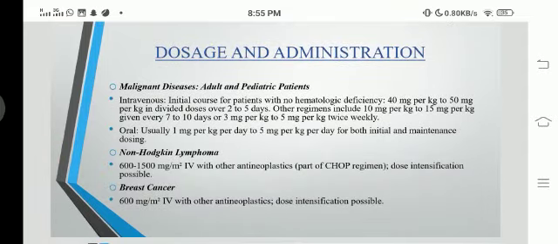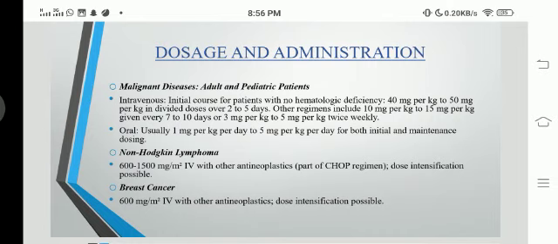Dosage and administration. We know that cancers are of two types, malignant and benign. Benign diseases are not so severe, although they are a concern as a cancer, but malignant diseases are very severe compared to benign diseases. So in malignant disease, for adults and pediatrics, it is available intravenously and orally. Intravenously, we give 40 mg to 50 mg per kg over a period of 2 to 5 days.